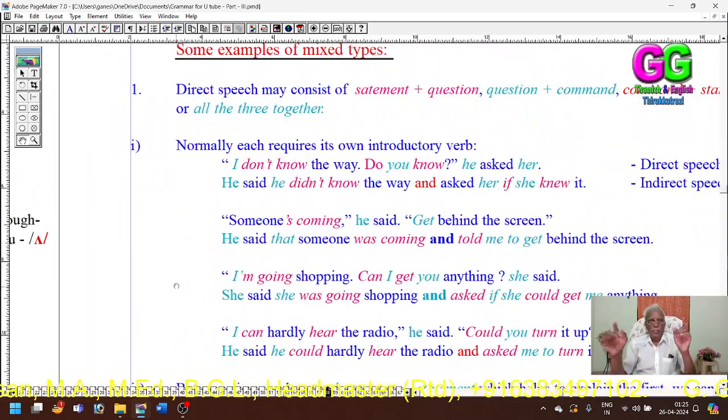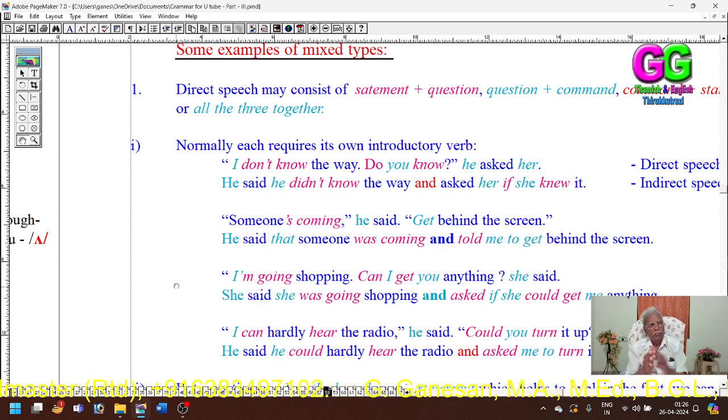So, my dear students, in the first mixed type, we will say I am using a secondary introductory verb. That is, in the mixed type, the statement would take its reporting verb, and likewise the question and command would take their respective reporting verbs.